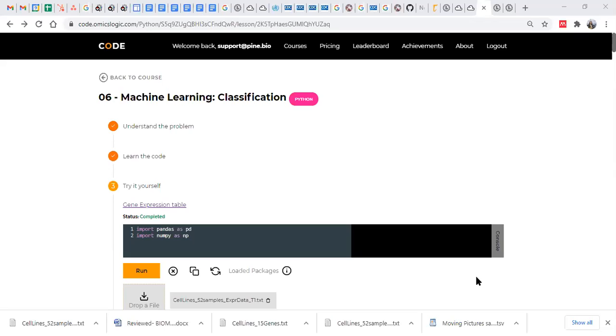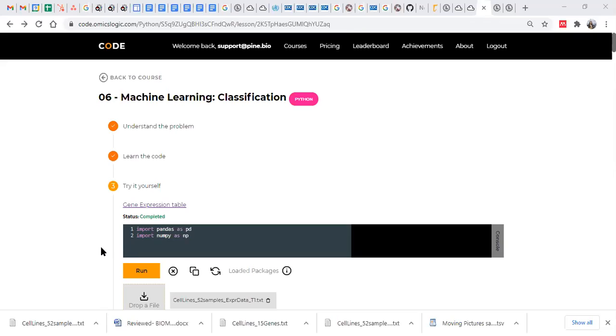Yes. Basically, when I run the code, I press run. It says the code is not completed. But maybe I need to input the expression table. I didn't input it, and nothing is happening in a way.